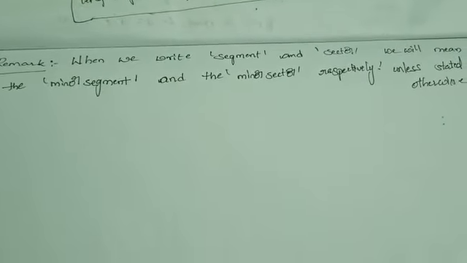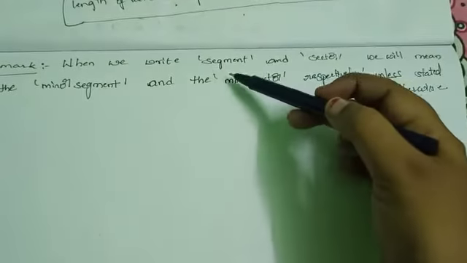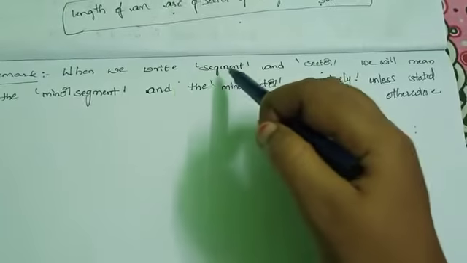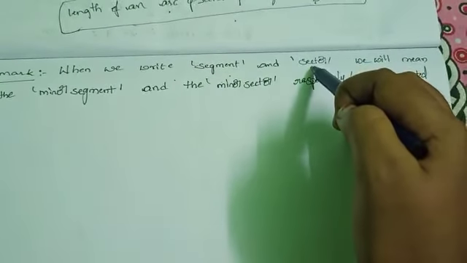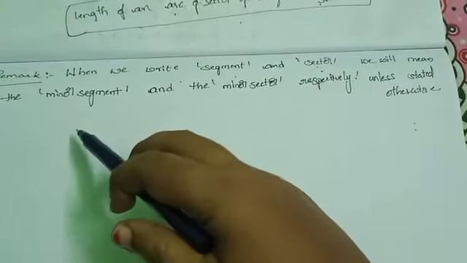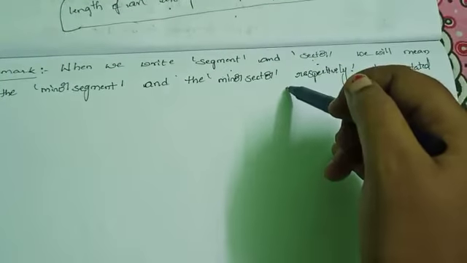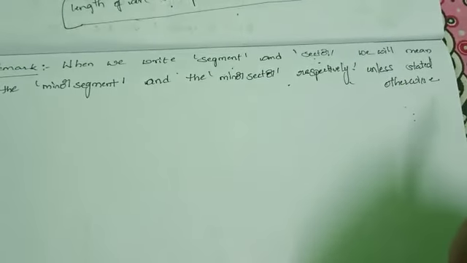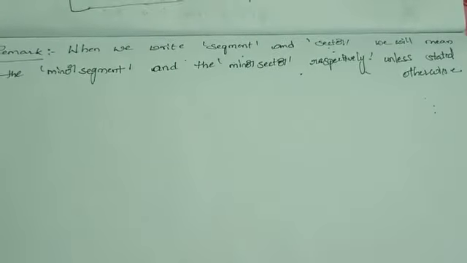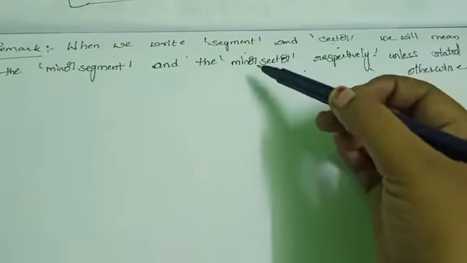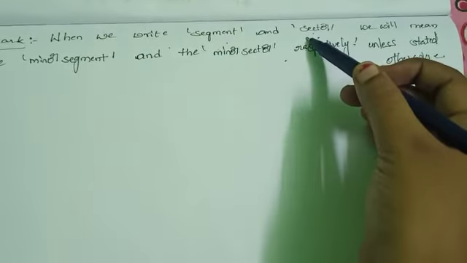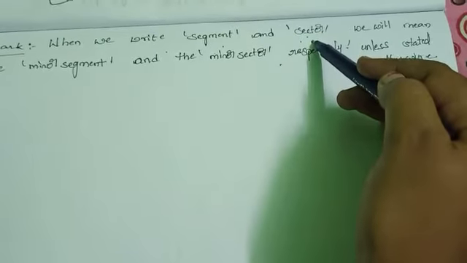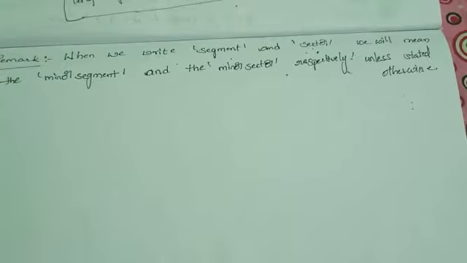Small note. When we write segment and sector, we will mean the minor segment and minor sector respectively unless stated otherwise. Wherever we see segment and sector, it means minor segment and minor sector. Is it clear?